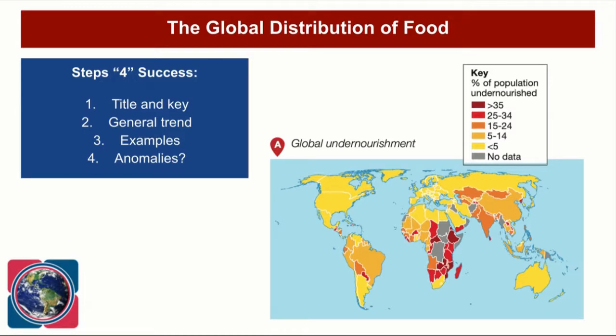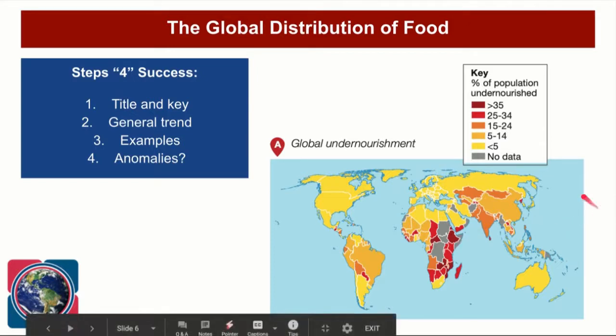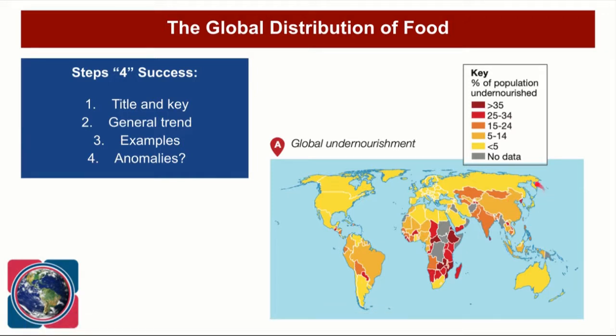Now, where possible, we like to pick out some anomalies. And actually, looking at this, there isn't anything that strikes me as a massive anomaly, if I'm to be honest. The only one that perhaps sticks out is North Korea, which you can see over here, because most of Asia suffers from relatively low levels of undernourishment. China is a slight exception, but it's really high in North Korea, and that's because of the government that's there, and some ongoing issues with famine, which are very, very complex, which we can go into when we start to study food in a little bit more detail.